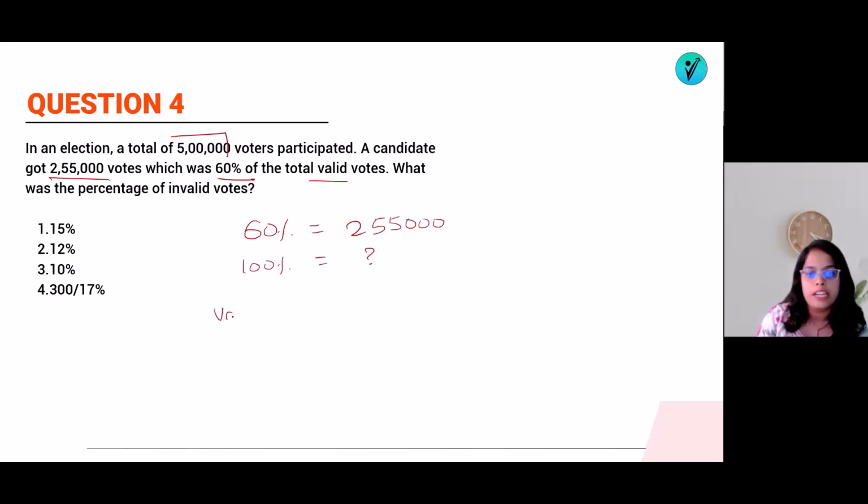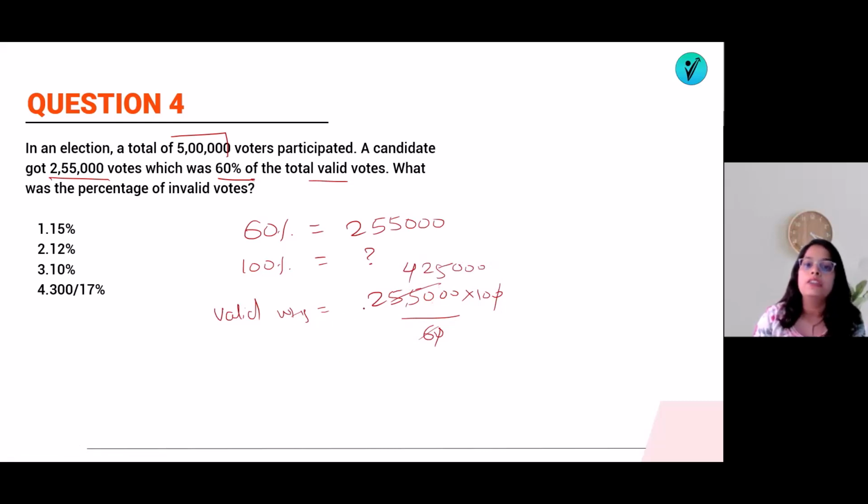So question mark, that means valid votes is equal to, if you do the cross multiplication, 2,55,000 into 100 by 60. So 0 cancelled. 6 fours are 24, there will be 1, 6 twos are 12, there will be 3, 6 fives are 30. So it will be equal to 4,25,000. Now you can simply see, out of 5 lakhs, valid and invalid. So valid are 4,25,000, means remaining 75,000 will be invalid.